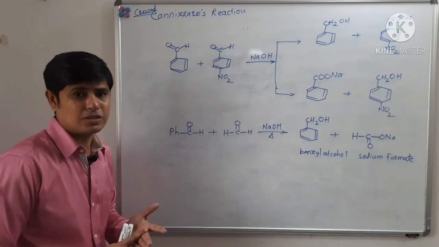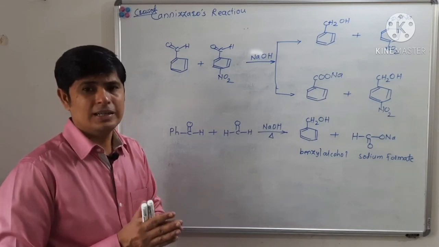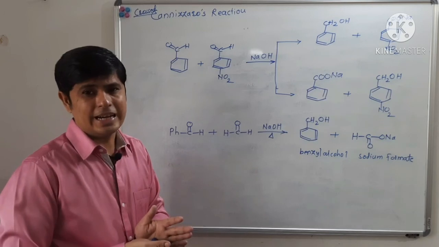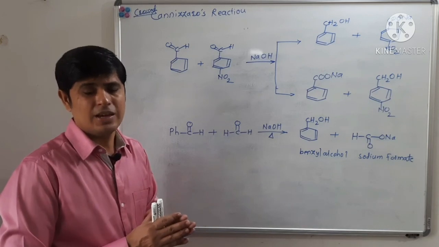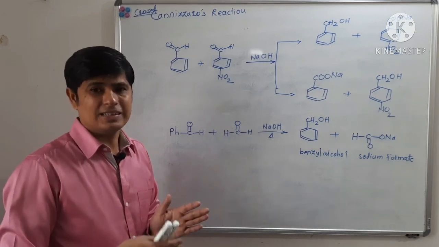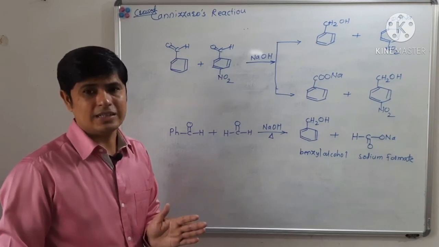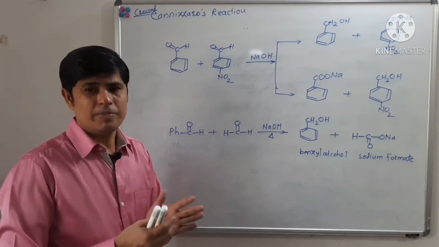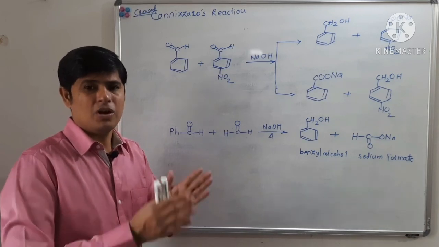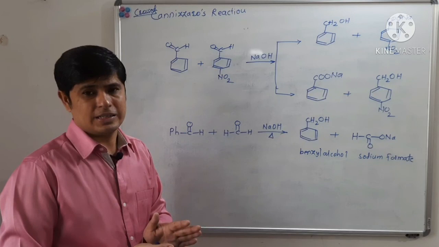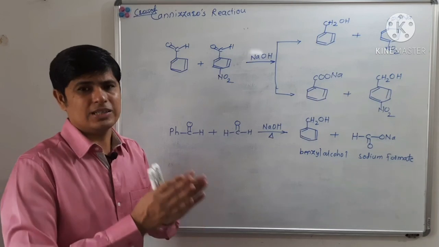So in this lecture we have seen Cannizzaro reaction. Cannizzaro reaction is a reaction of an aliphatic aldehyde or an aromatic aldehyde which does not have an alpha hydrogen atom, in presence of base. When we heat these aldehydes in presence of base, there will be a disproportionation reaction between aldehyde molecules. So there is formation of oxidized and reduced products, that is, a carboxylic acid and an alcohol. That is the Cannizzaro reaction.